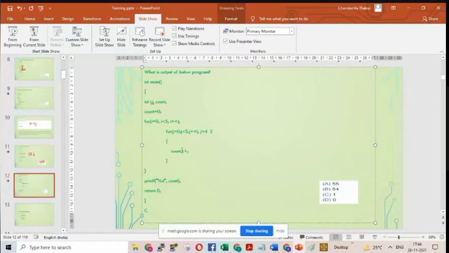Now the question is, what you need to check by yourself is whether count will be incremented once or it will remain 0. So the answer lies between 1 and 0. That all of us have understood? Yes, ma'am. Ma'am, it will be 0.